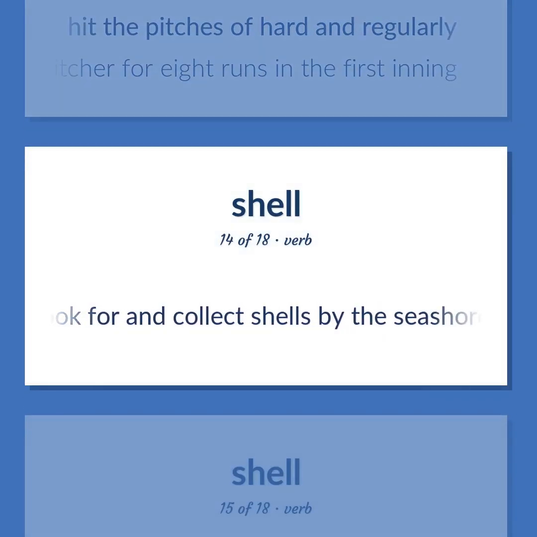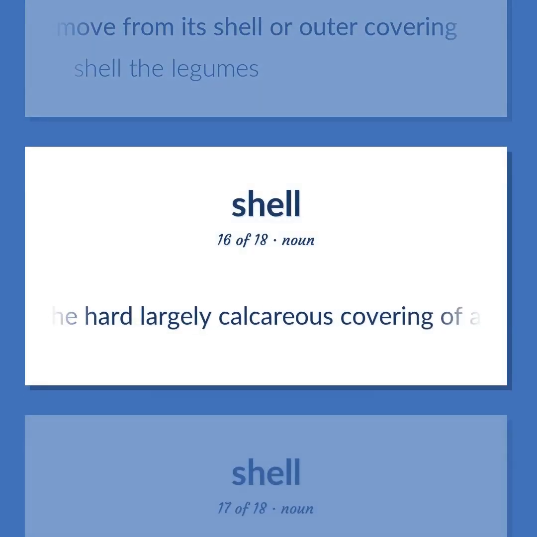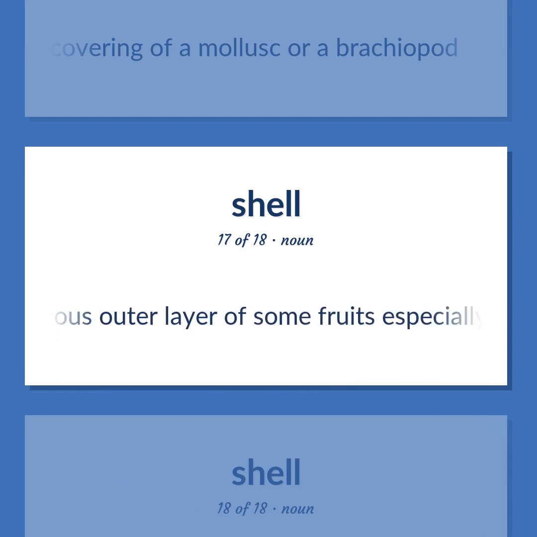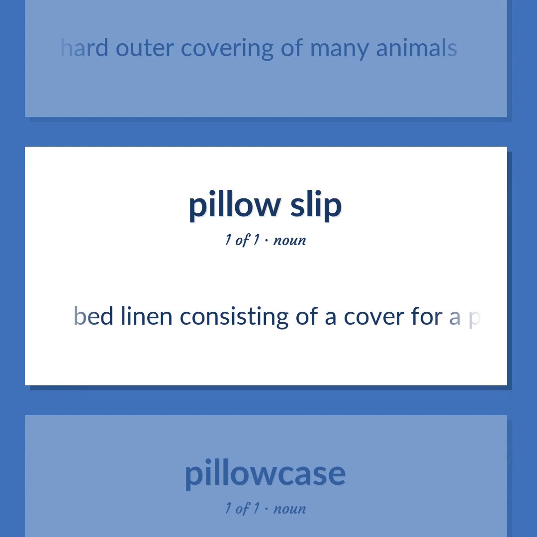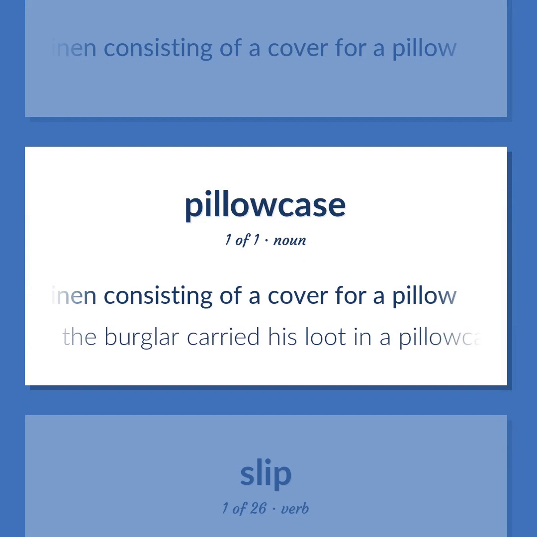Look for and collect shells by the seashore. Remove from its shell or outer covering. Shell the legumes. The hard, largely calcareous covering of a mollusk or a brachiopod. The hard, usually fibrous outer layer of some fruits, especially nuts. The material that forms the hard outer covering of many animals. Bed linen consisting of a cover for a pillow. The burglar carried his loot in a pillowcase.